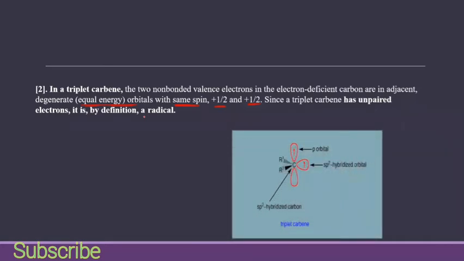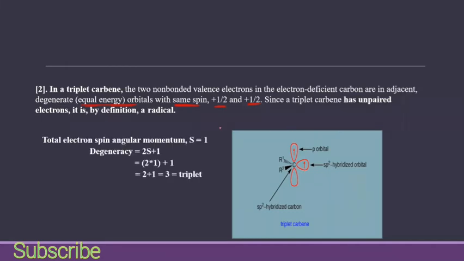So now if we look at the diagram of triplet carbene, you will see that we have both electrons in adjacent equal energy orbitals with the same spin. Both are in the upward direction. And now if we calculate total electron spin angular momentum, s is equal to 1, because both will add up.